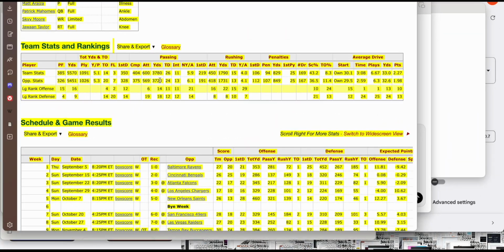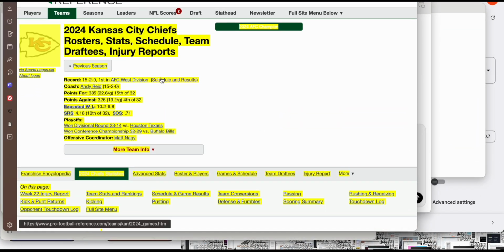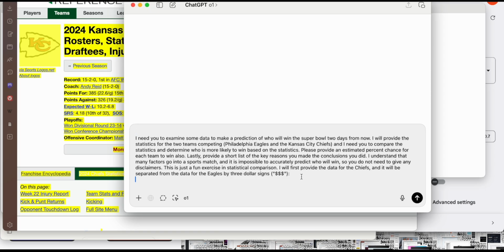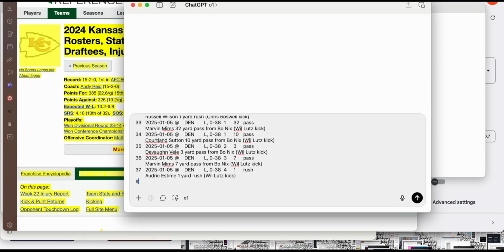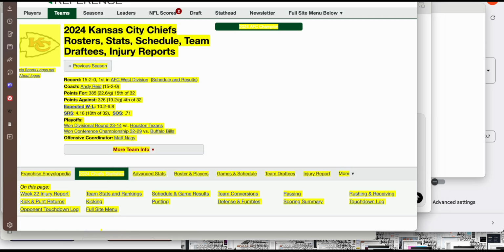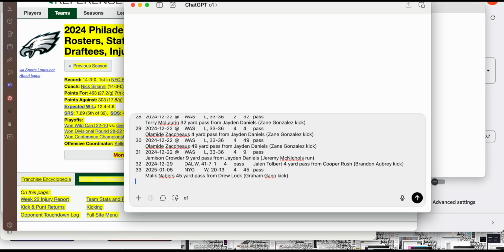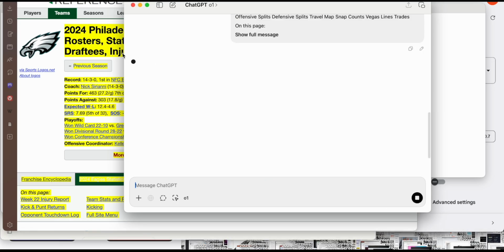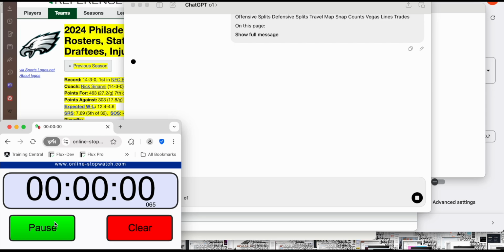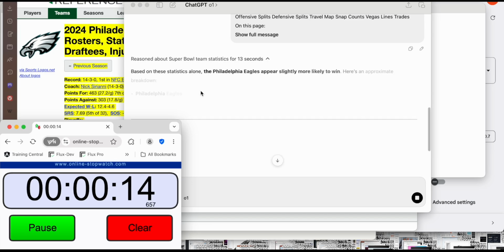So we'll start with, looks like this is Kansas City Chiefs data, and I'll put that in first, and then I'll do $3 signs, and I'll put in the Philadelphia Eagles data, and I'll just hit enter, and let's do a quick time on it, figure out how much time it's going to take. I can tell you already it's taking significantly more time than some of the other models are going to take.